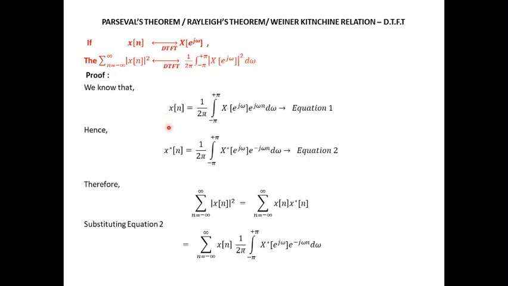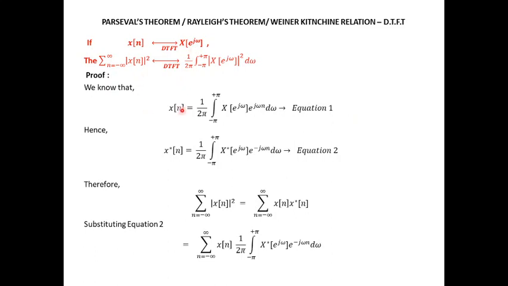The proof of this follows by taking modulus of x of n squared, which can be written as x of n multiplied by x conjugate of n. Having that in mind, the inverse DTFT formula x of n is given as 1 by 2 pi integration minus pi to pi X of e power j omega e power j omega n d omega, which is equation 1, representing the inverse DTFT formula.